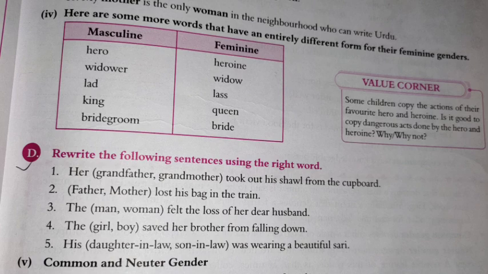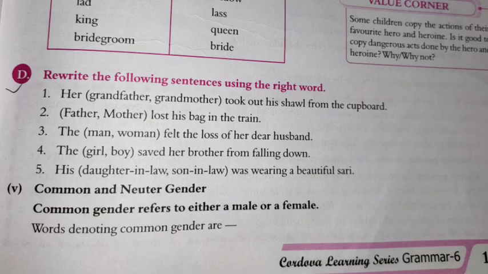Now come on, exercise D. Rewrite the following sentences using the right word. Here also you have to change these sentences and you will use the right word which is given in brackets. You will do this also in your register, language part. Come on, point 5, common and neuter gender. What is common and what is neuter gender? In this point 5, I am going to explain.